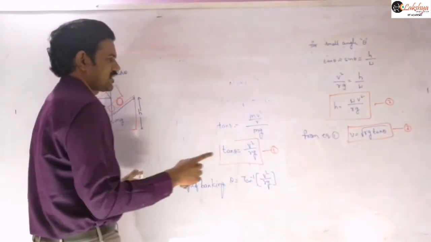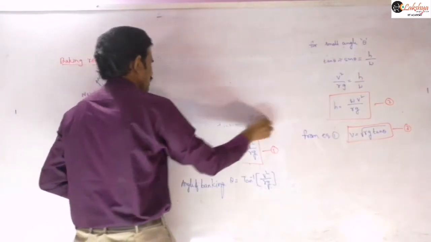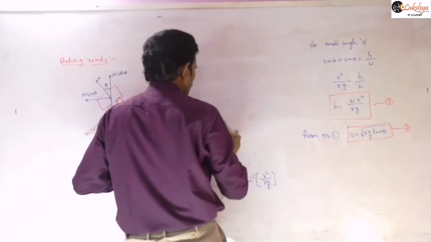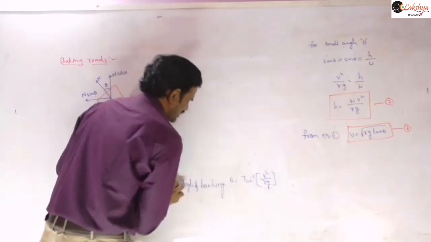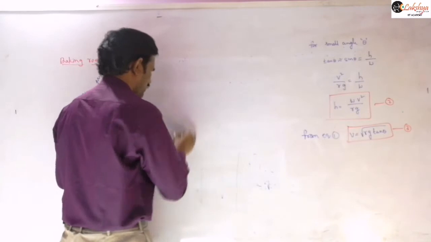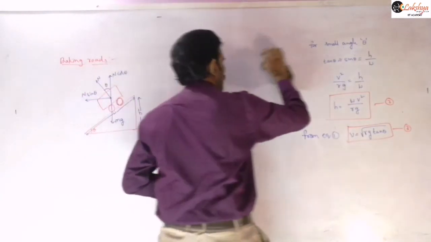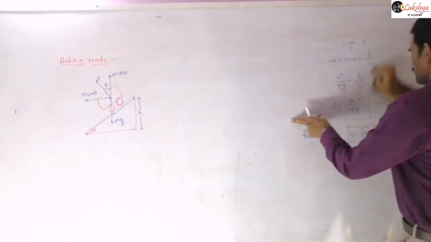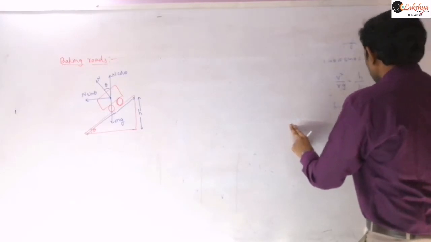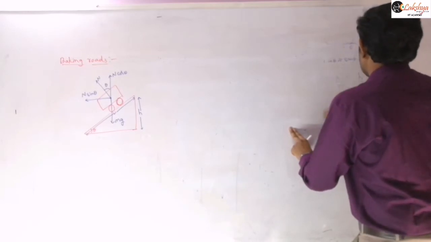When the velocity of the vehicle is equal to under root of Rg tan theta, then the vehicle can take the turn safely, and the frictional force acting on the vehicle is zero.